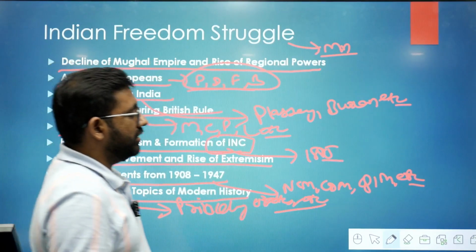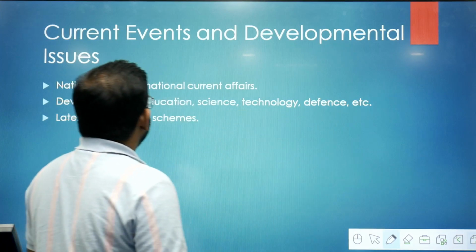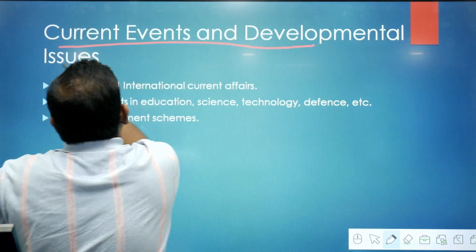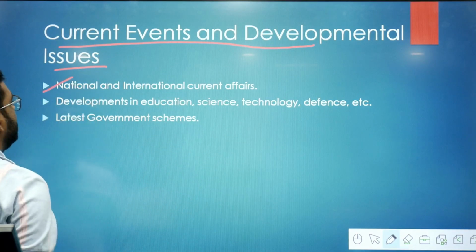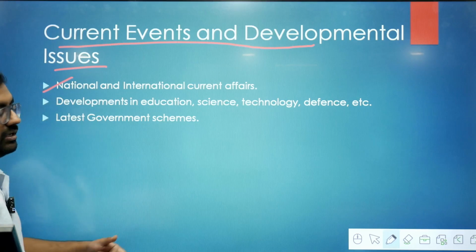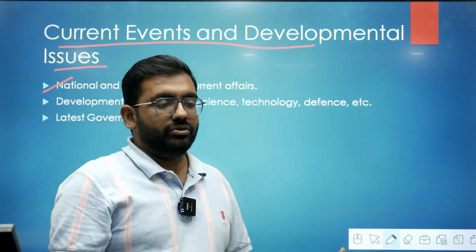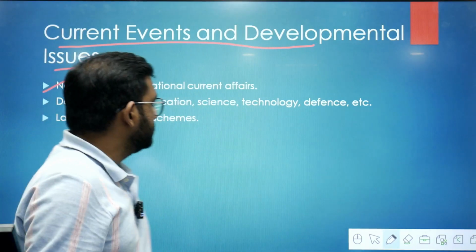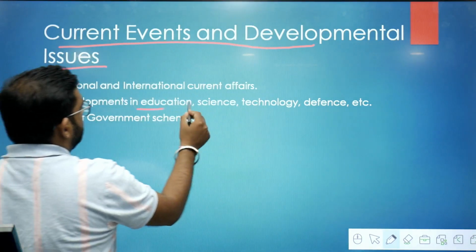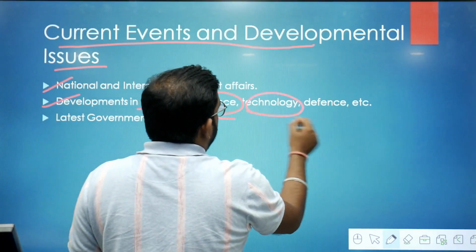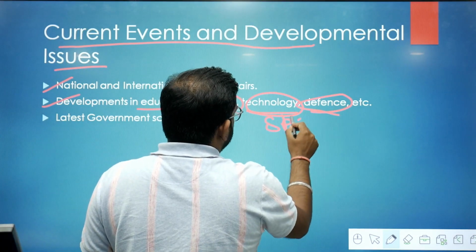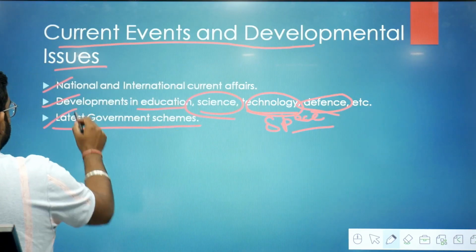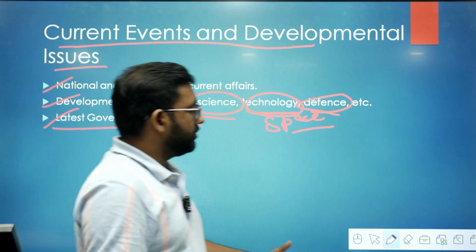Now I will point out the syllabus for the current events and developmental issues. In the current events and developmental issues, you should do these subtopics: national and international current affairs, which are important in news. You should do from the national point of view also, and the international point of view also. The development in education, science, technology, defense, space. So this you should do here. Latest government schemes you should do. So these are the subtopics you should do in this broader topic.